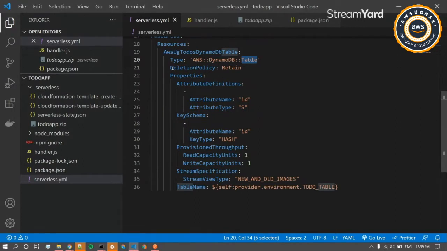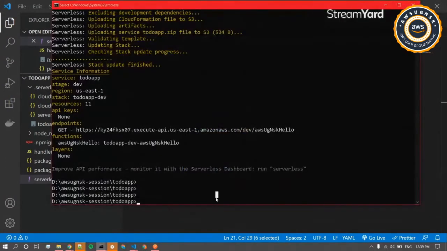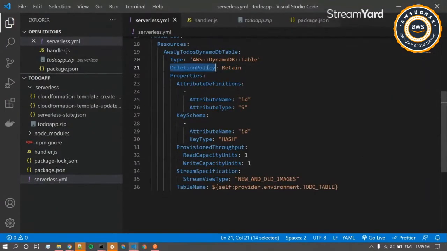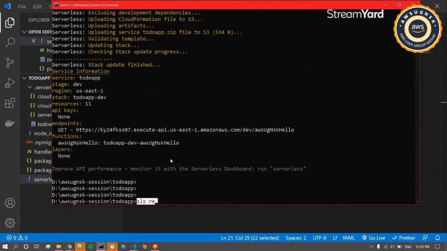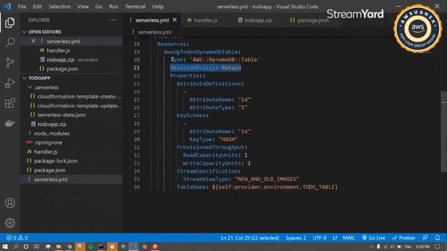Okay. And then the deletion policy. This depicts what will happen when, consider you are doing SLS remove. If we run SLS remove, it will remove the Lambda functions and the API gateways. But if you want to exclude that removal of a dependency when we delete our stack, we just write a deletion policy as written, so this won't get deleted. Even if I go ahead and run SLS remove after deployment, it won't remove this particular DynamoDB table.